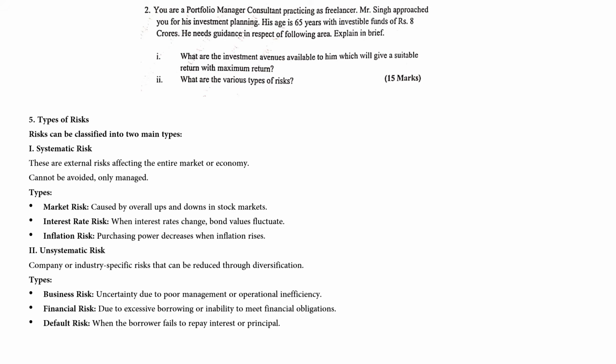Unsystematic is the second type, company or industry-specific risk that can be reduced through diversification. They can be business risk, uncertainty due to poor management or operational inefficiency; financial risk, due to excessive borrowing or inability to meet financial obligations; and default risk, when the borrower fails to repay interest or principal. Okay, so these are the various types of risks. You can go through it once.